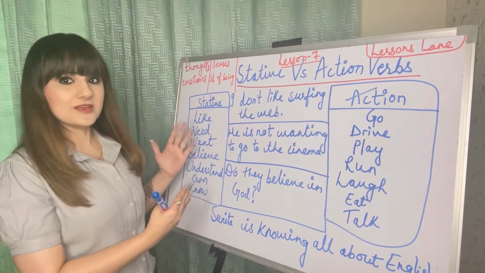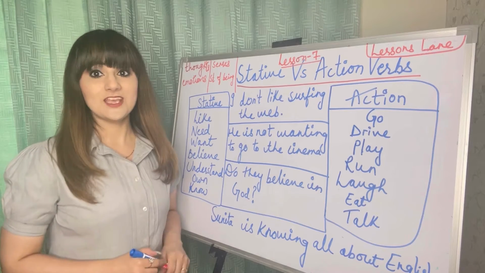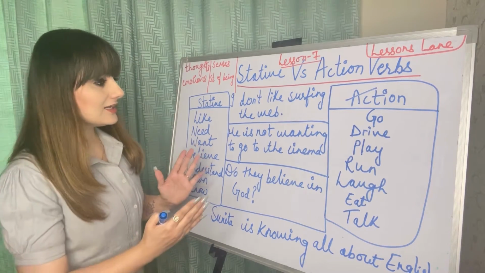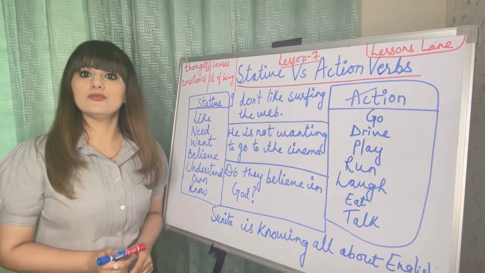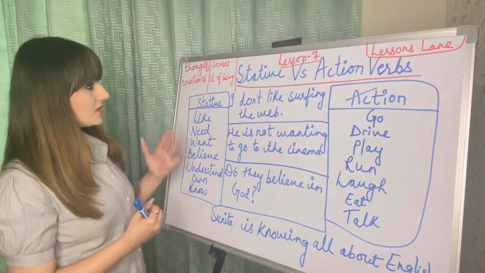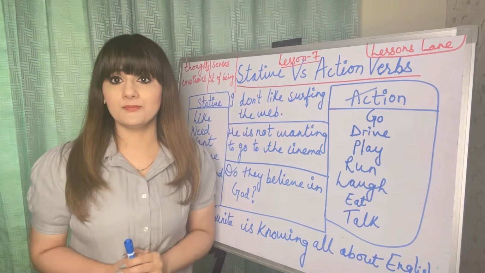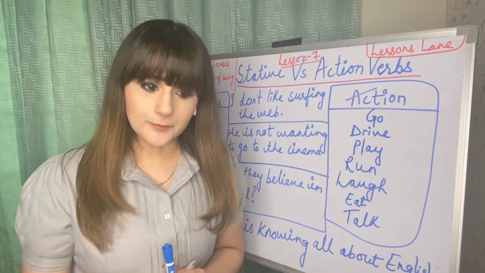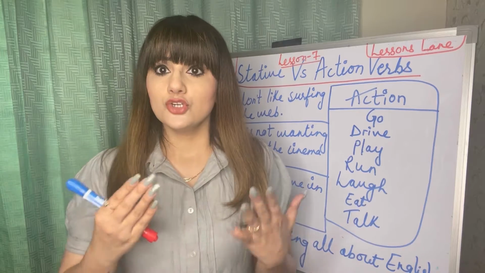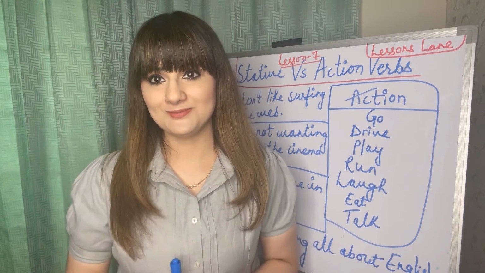Here I have mentioned a couple of sentences for you so that it will be easy for you. Before that, let me introduce what stative verbs are. What's the meaning of a stative verb? A stative verb refers to a state of being rather than an action.